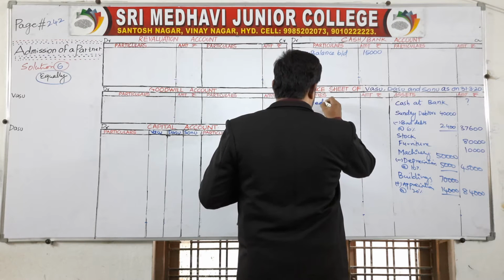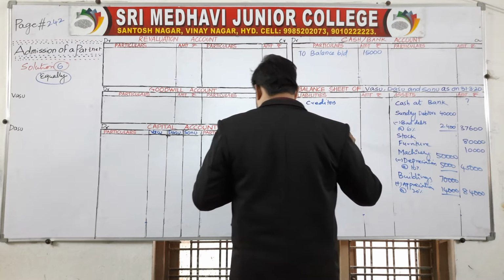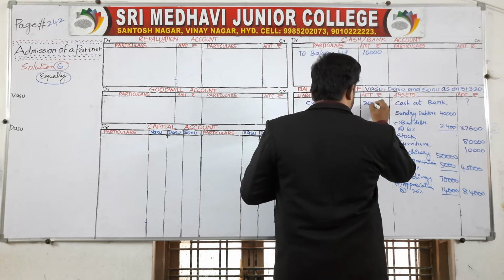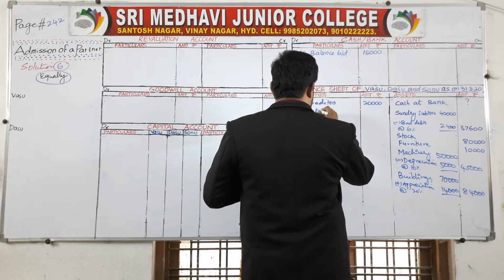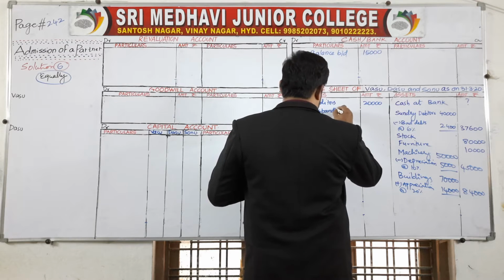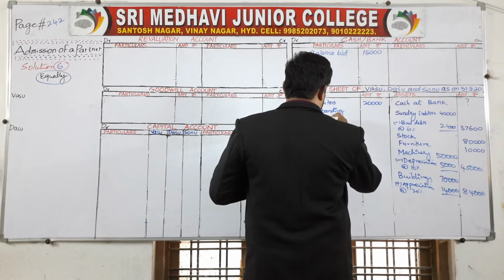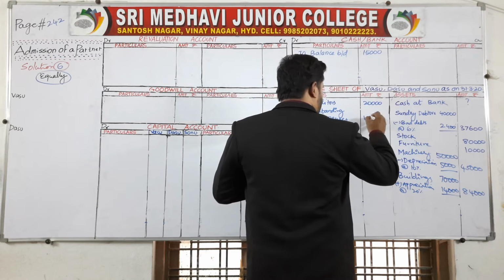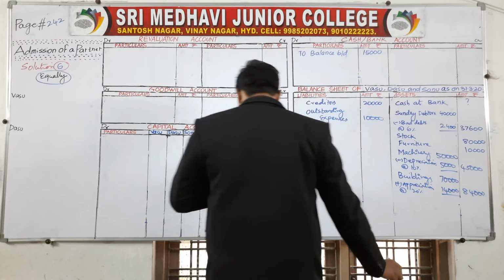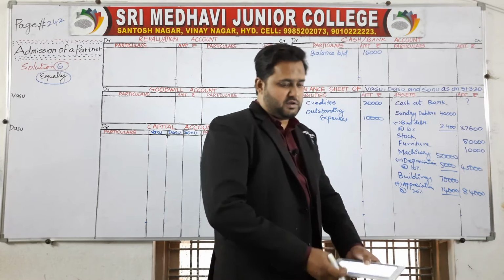Creditors 20,000. Outstanding expenses, how much? 10,000. General reserve we need to distribute to the partners.